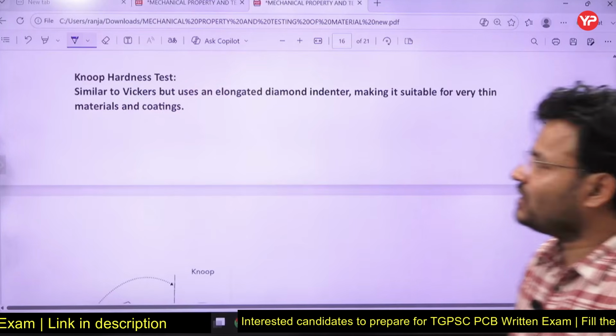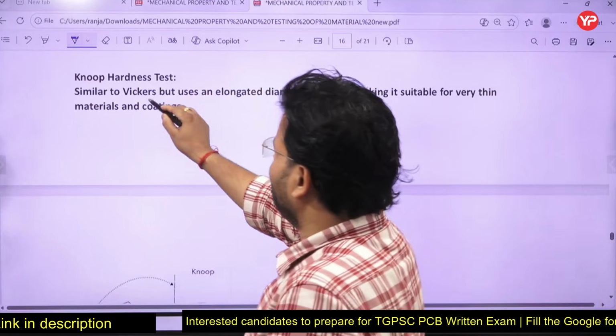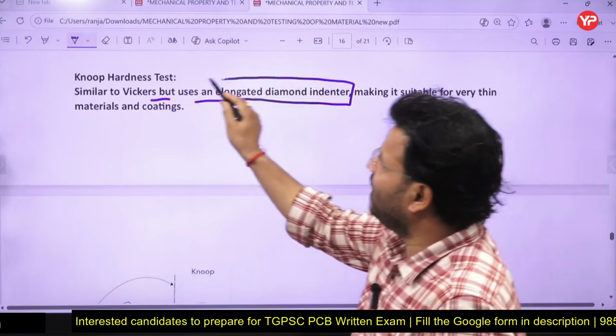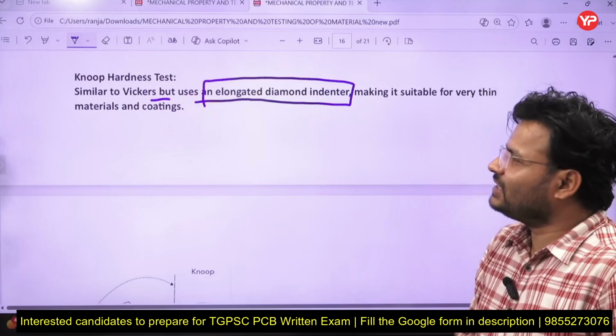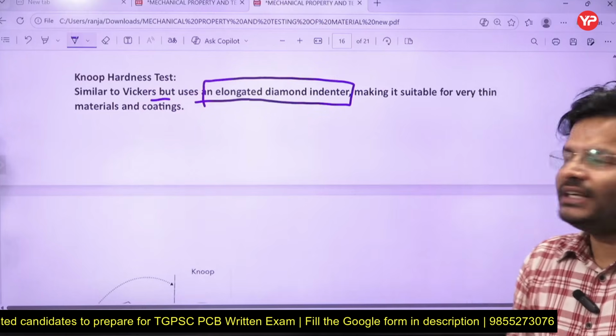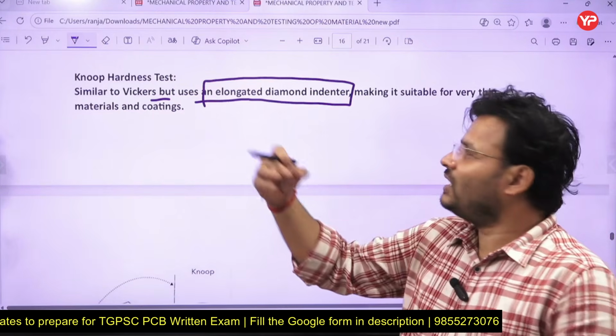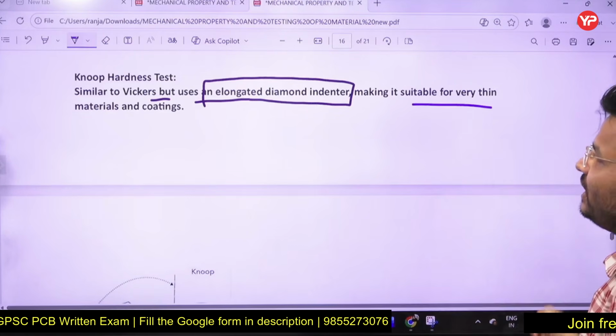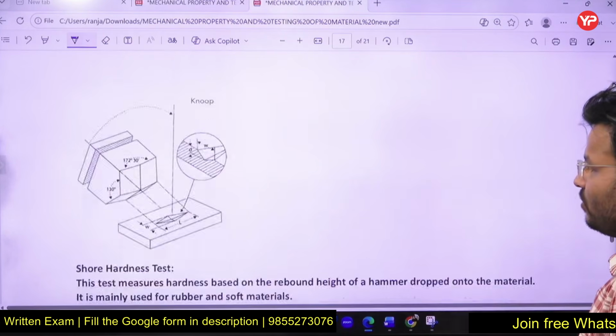Knoop hardness test. This is similar to Vickers but uses an elongated diamond indenter. This is basically similar to the Vickers hardness test, but the only difference is that it uses an elongated diamond indenter, making it suitable for very thin material and coating. It will be something like that.